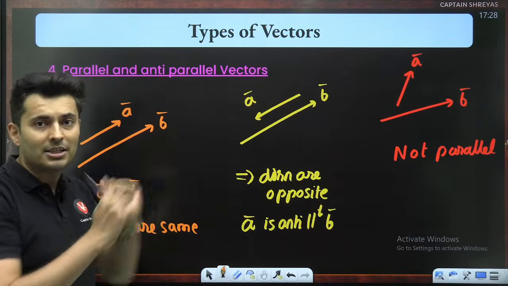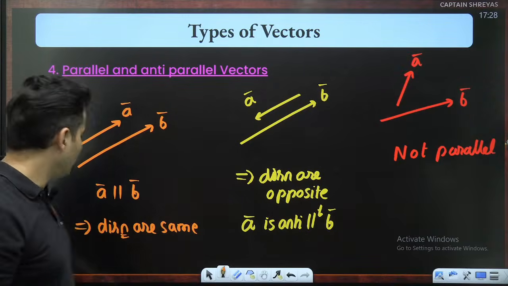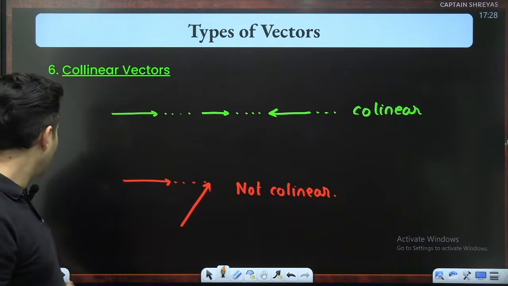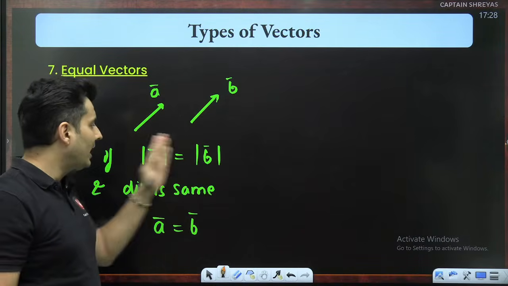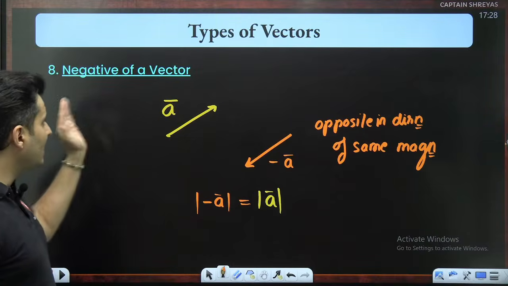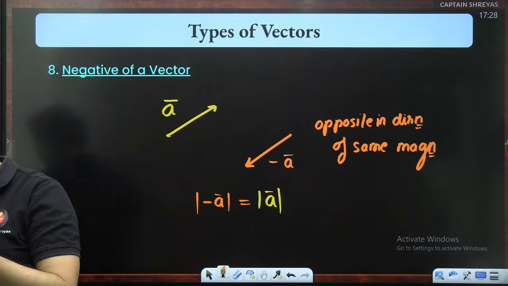Parallel is when the directions are same, anti-parallel when opposite, not parallel means they are literally not parallel. Co-planar means same plane, collinear means same line, equal vectors means same direction and length or magnitude, and you will also see negative means same magnitude but opposite in direction.